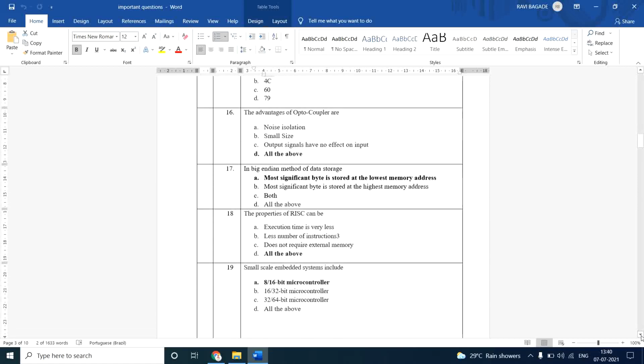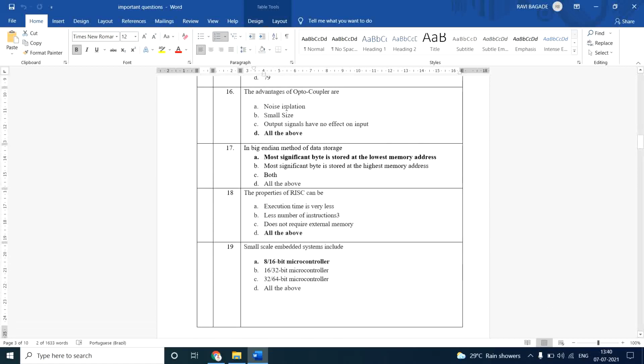Then, what are the advantages of optocoupler? Normally, optocouplers are used for noise isolation, small size, and output signals have no effect on the input. The main aim of optocouplers is to have isolation. So the option could be all of the above. In the big endian method of data storage, what could be the option? It is E. The most significant byte is stored at the lowest memory address. That is what the big endian method is.